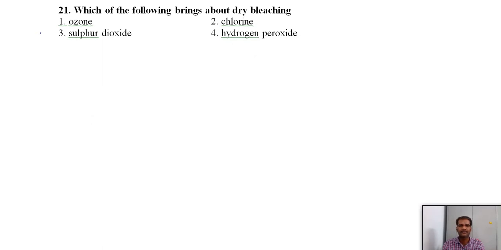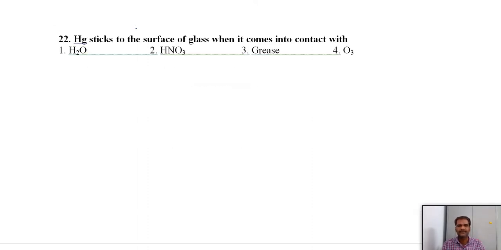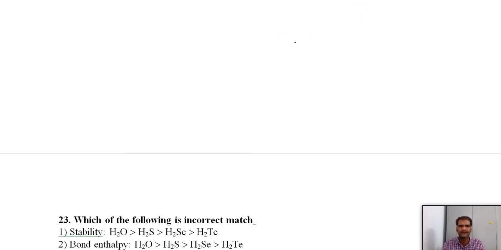Which of the following brings about dry bleaching? Just now we have discussed. Ozone can undergo dry bleaching, but chlorine, sulfur dioxide or hydrogen peroxide require some moisture. In the presence of water, they can act as bleaching agents, but ozone can directly release oxygen, the nascent oxygen. So it can act as a bleaching agent in dry condition. Mercury sticks to the surface of the glass when it comes in contact with ozone. Just now this question came. Tailing of mercury. Reverse.